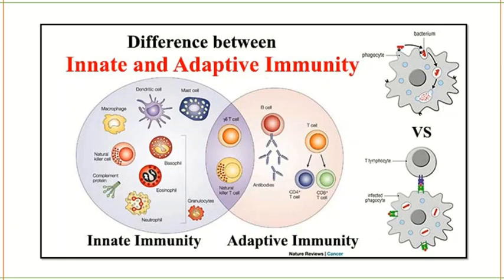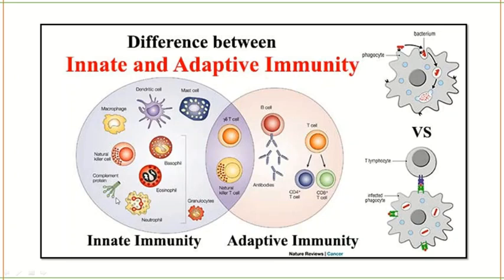So let's see the difference between innate and adaptive immunity. You can see here, what are the cells involved in innate and adaptive immunity?